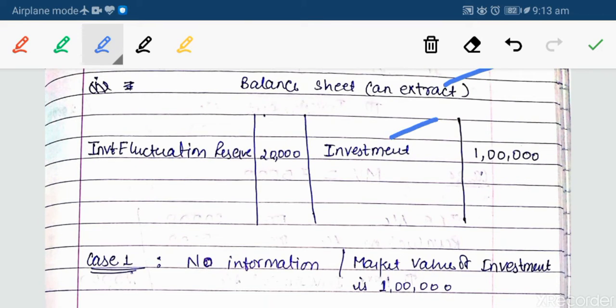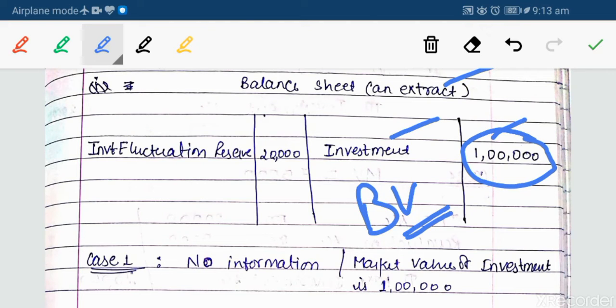Investment is given as 1 lakh rupees. Whatever the value of any asset recorded in the balance sheet will be known as your book value. And on the left hand side, we have investment fluctuation reserve of rupees 20,000. This means that if the value of the investment goes below 1 lakh rupees down to 80,000, we don't have any problem. If it goes beyond that, then that will be our loss, because we are prepared for a loss of up to 20,000 rupees.